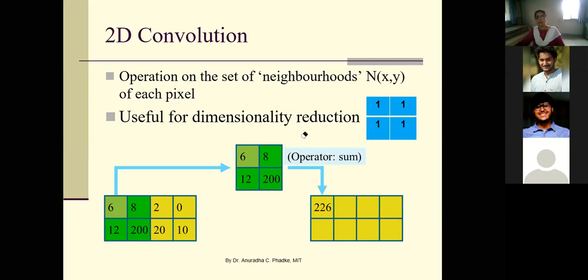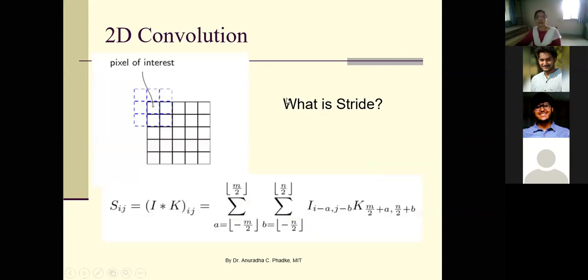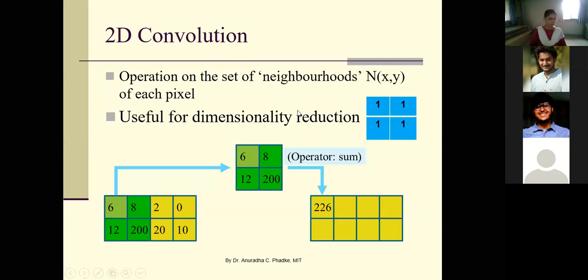So you know how to do the convolution. Now give answers to my next question. What do you mean by stride? Please answer these questions. What is stride in convolution operation?